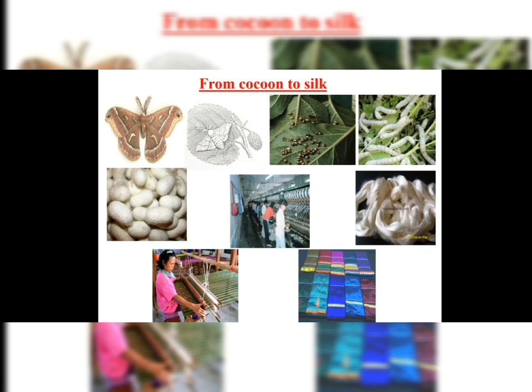After 30 or 40 days they stop eating the leaves and begin to spin the cocoons. So these are the cocoons here. This is sericulture. Here you can see the thread or fiber of the silk. Here the silk fiber is spun and woven, and here is the silk cloth. You can see the picture of silk cloth here.